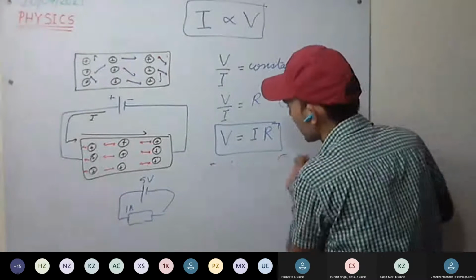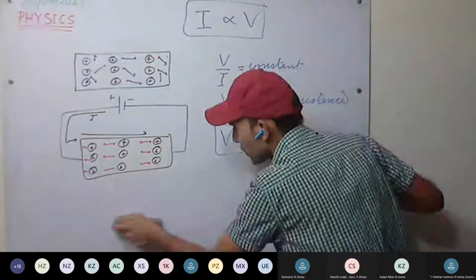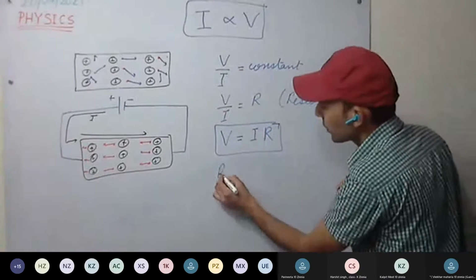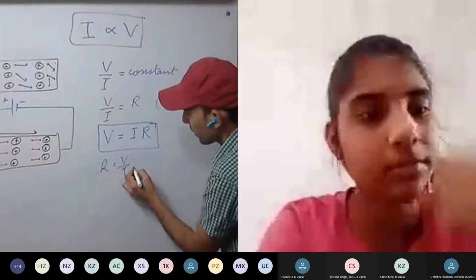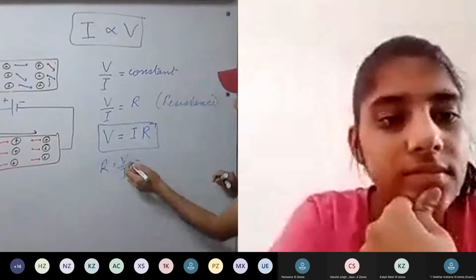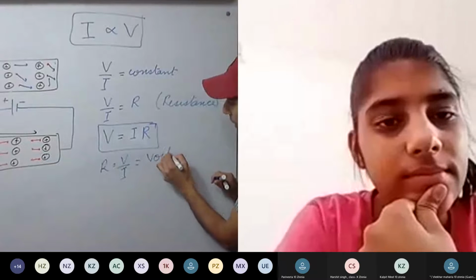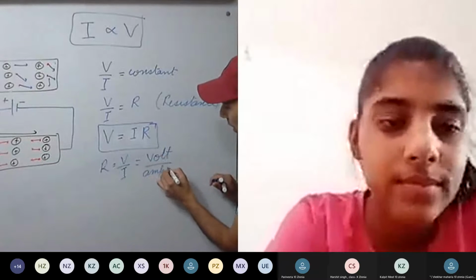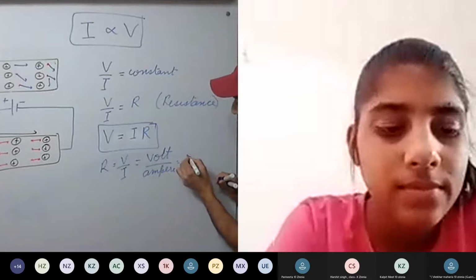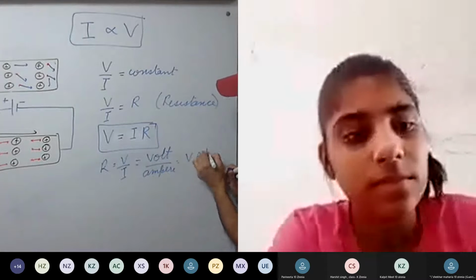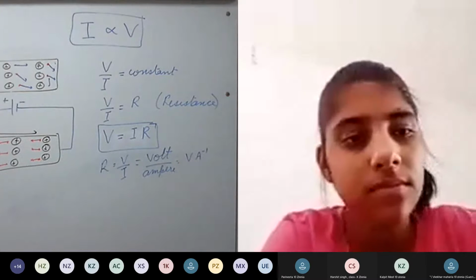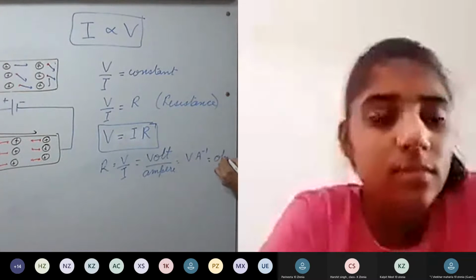Next is unit of resistance. What will be the unit of resistance? So use this equation R equal to V by I. What is the unit of potential difference? Volt. What is the current unit? Ampere. That is volt per ampere, or we call it ohm.